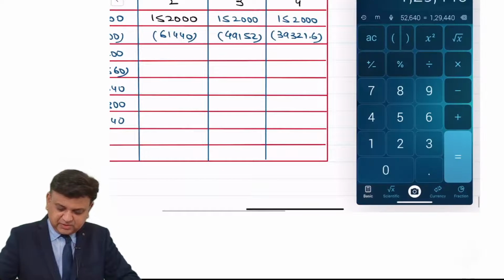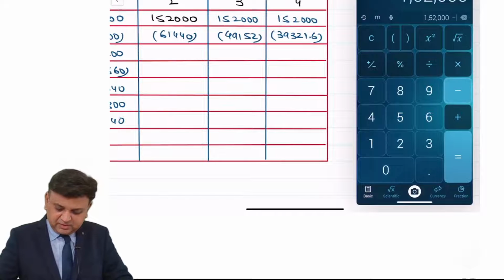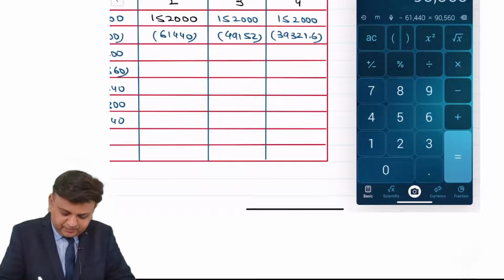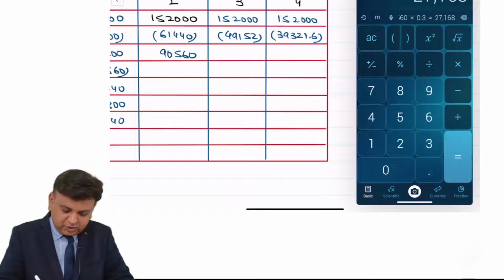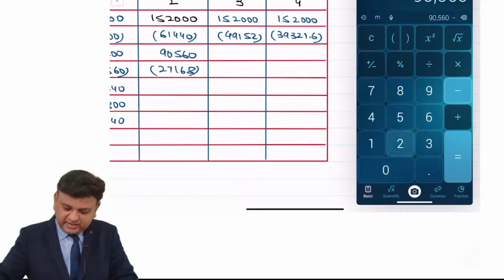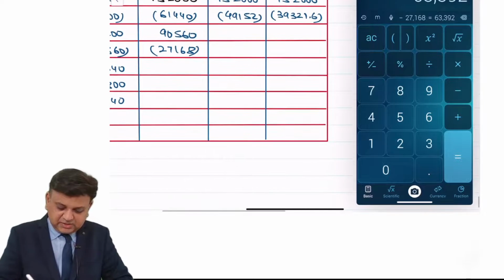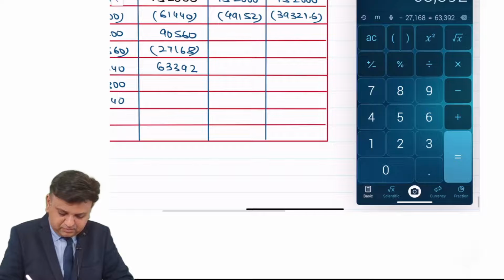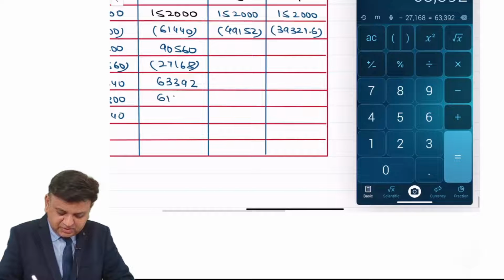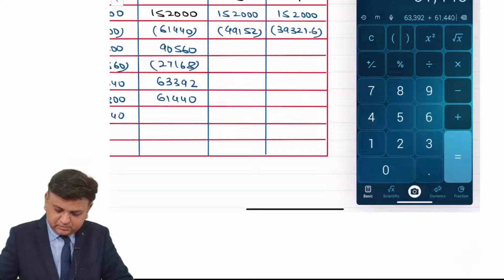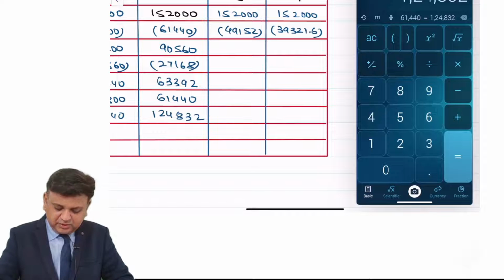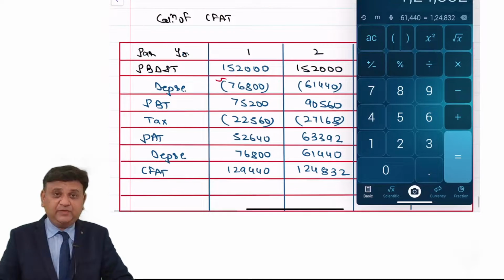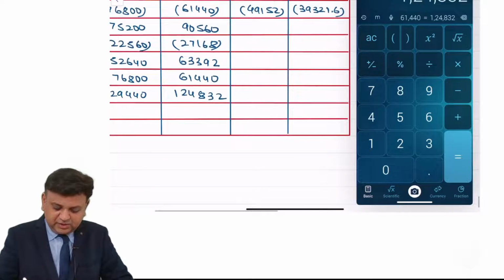So profit before tax is 152,000 minus 61,440, so 90,560 into 0.3, 27,168. 90,560 minus 27,168 is 63,392, plus depreciation 61,440. So it is 1,24,832. That is the second year CFAT. Similarly, for the third year and fourth year, it will be calculated.